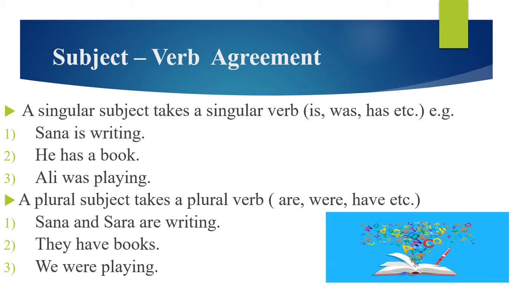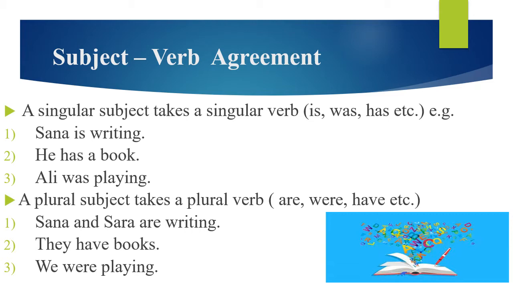For example, when the subject is singular: Sana is writing, he has a book, Ali was playing. When the subject is singular, we use the singular verb. Is, was, has. These are used with the singular subject.